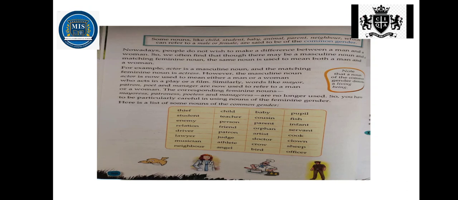So these are all examples of common gender. Here is a list of some nouns of the common gender. You can see the list given on page number 50, yellow part: thief, student, enemy, relation, driver, lawyer. Likewise, you have to learn this list also.